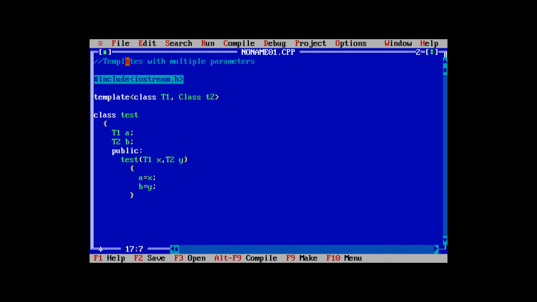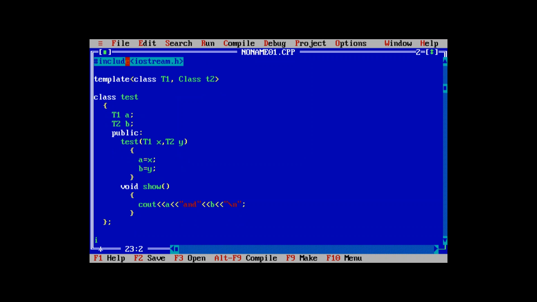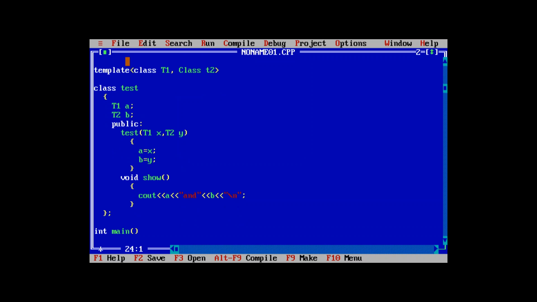Then one function will be used, that is a void show function. Then cout A and B, that is, A and B will be printed, right? Now this class will be closed with a semicolon. Now there is an int main, that is the starting of the main.